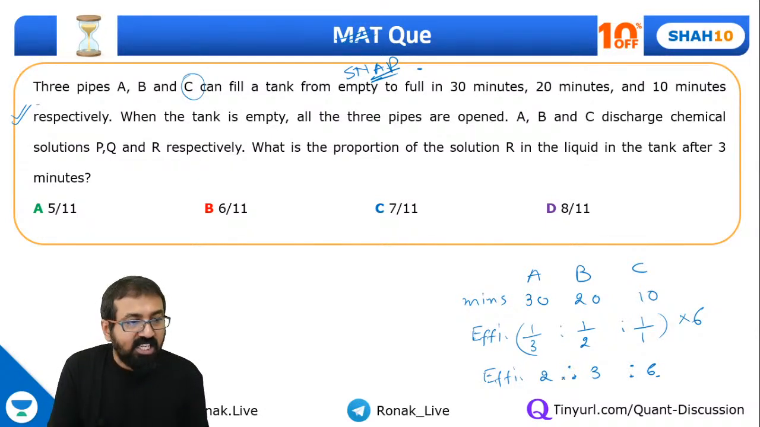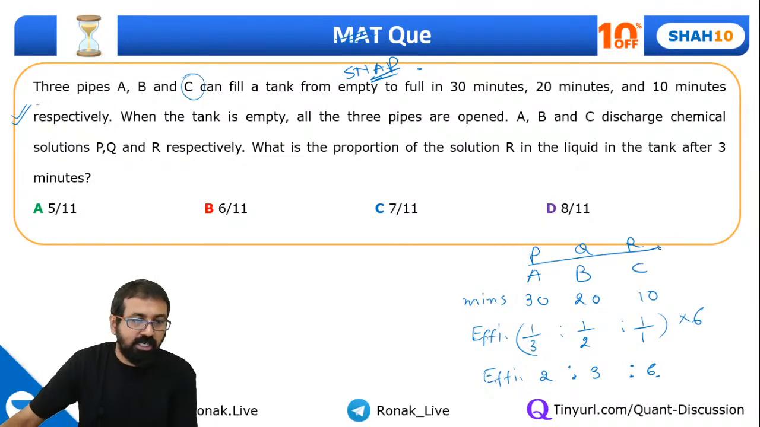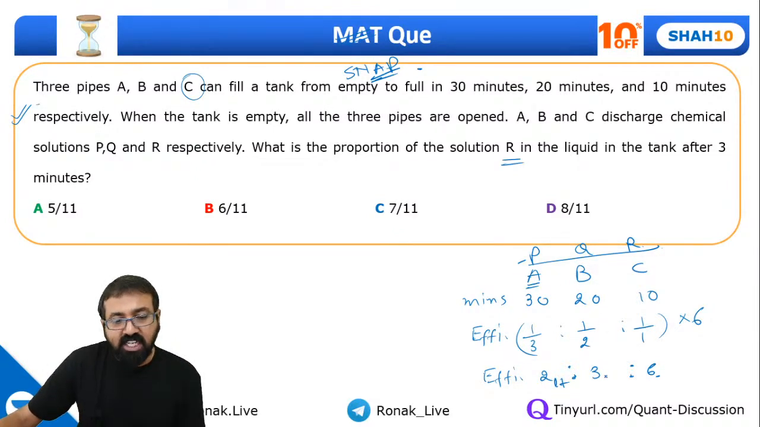And A, B and C discharge chemical solutions P, Q, R respectively. So A discharges P, B discharges Q, C discharges R. These are the solutions that they pour. What is the proportion of solution R in the liquid in the tank after 3 minutes? Okay, so guys, efficiency means, suppose in 1 minute pipe A discharges 2 liters of liquid P, pipe B discharges 3 liters of liquid Q, and pipe C discharges 6 liters of liquid R. Let's assume this is efficiency per minute.